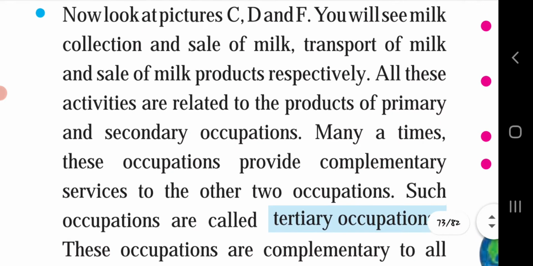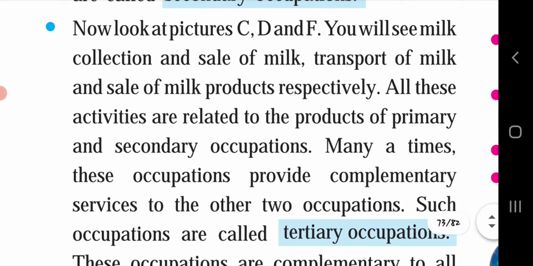Yes, here we can see the C, D and F. In C, the products obtained from nature are being collected. You can go to your textbook and see. And in D, the transportation of the milk is done to send that milk to the processing unit. And in F, the selling of the product is done.